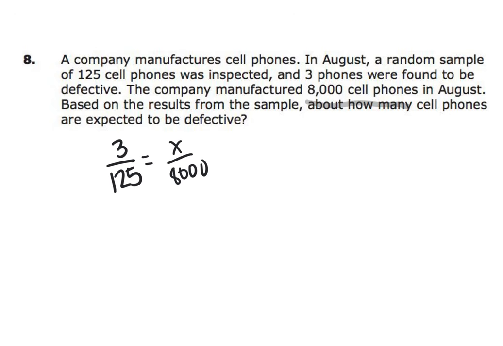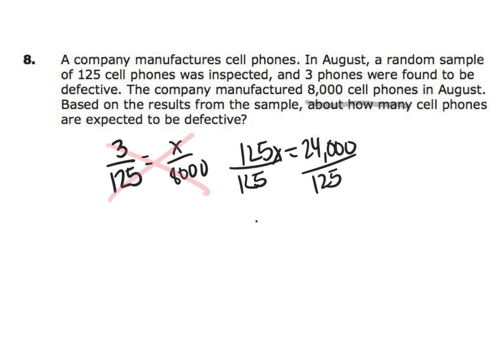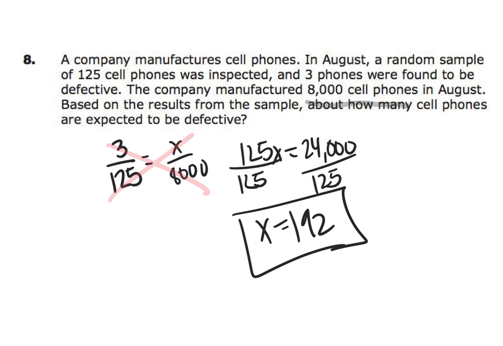So to remember to do a proportion, we need to cross multiply. 125 times X gives me 125X. 3 times 8,000 gives me 24,000. Then divide by 125 on each side. X equals 192. So it's expected that 192 phones will be defective out of the 8,000 manufactured in August.